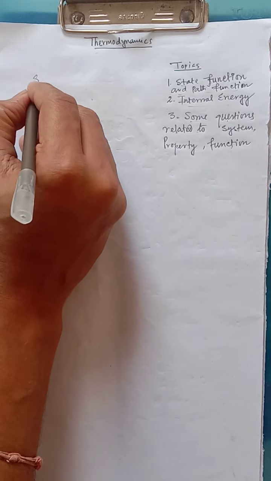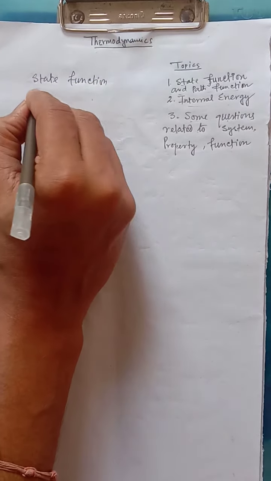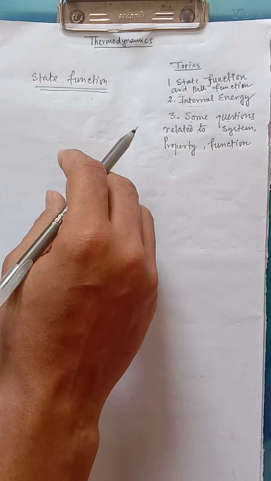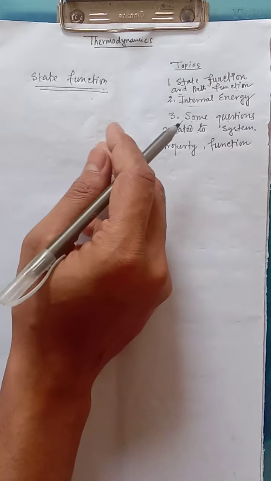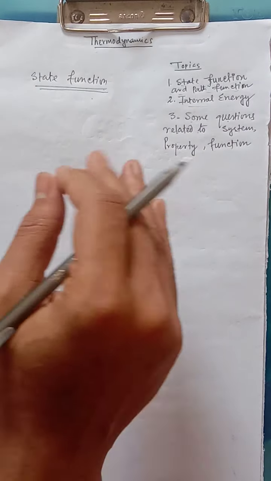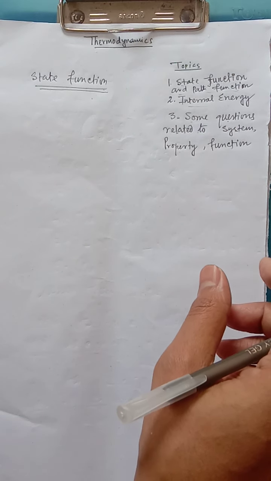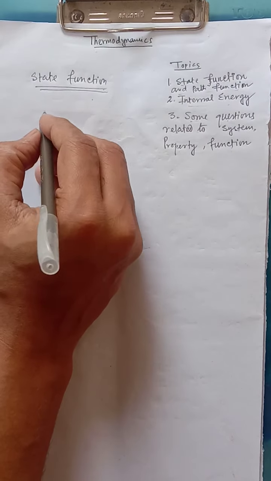Now first of all, what is the meaning of state function? Some of the functions, or rather some of the properties of any system, have a value that does not depend on the path, on the way. It only depends on the state, that means the initial state or the final state of the system. Those properties are known as state functions.